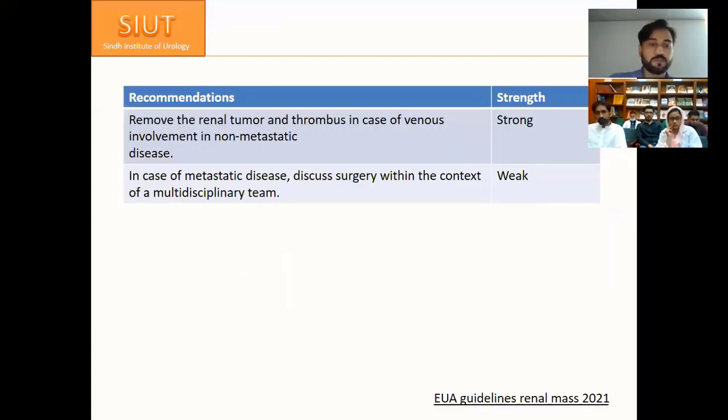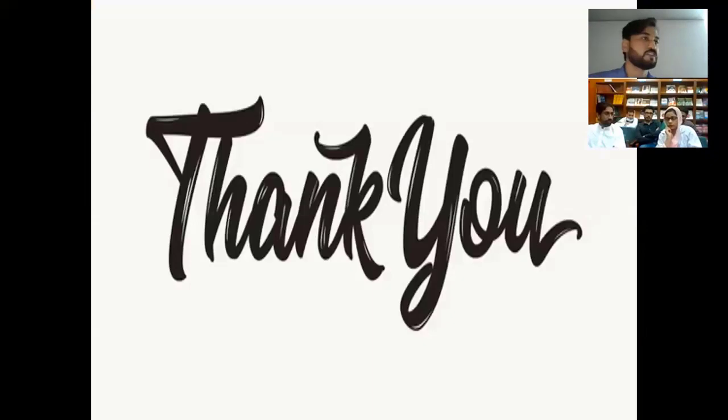So the EAU guidelines recommend removing the renal tumor and thrombus in case of venous involvement in non-metastatic disease, and the recommendation is strong. In case of metastatic disease, discuss surgery in the context of a multidisciplinary team. Thank you.